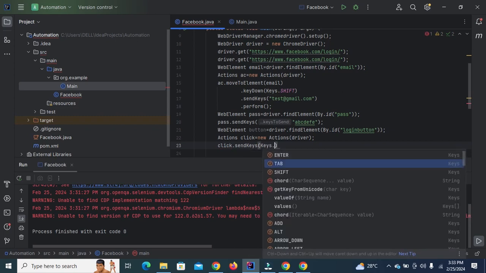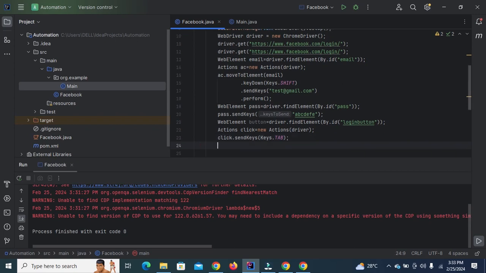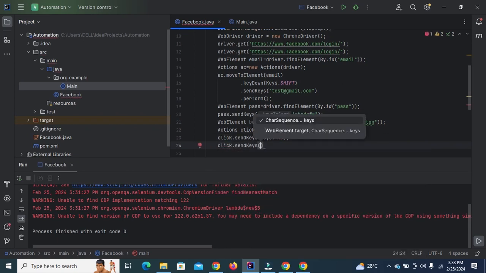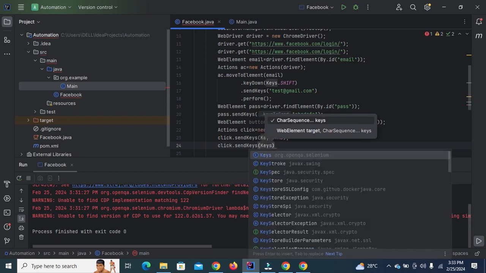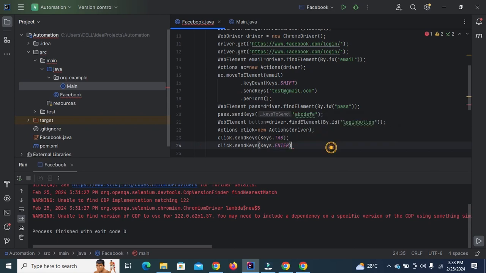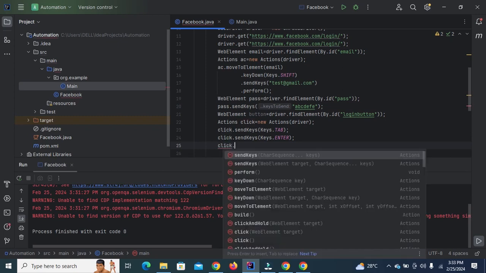First we will tab into this button and then we will press the enter key. click.sendKeys(Keys.ENTER). After this, we want to perform. Let's run this script.